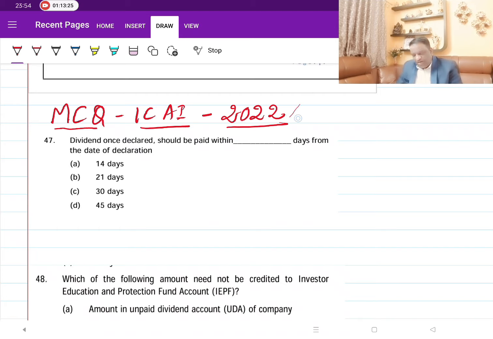Now, dividend once declared should be paid within? We know the answer. Once you declare the dividend, the dividend has to be paid within 30 days. So within 30 days, you have to make the payment of this dividend.